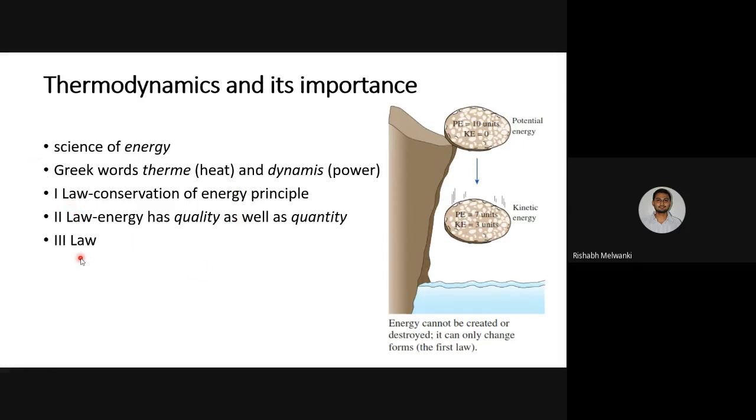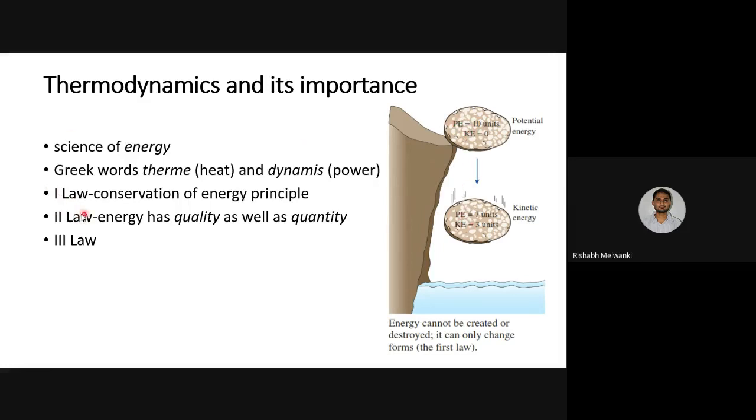law. Okay, it has been proved experimentally. There is no mathematical proof, and you cannot contradict it. That is why it is a law. We saw some examples, like this rock which is falling from some height, for the first law.